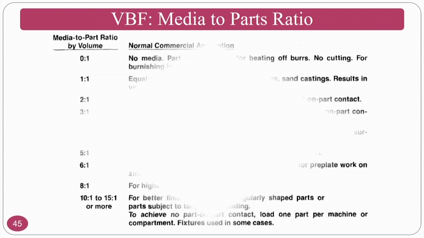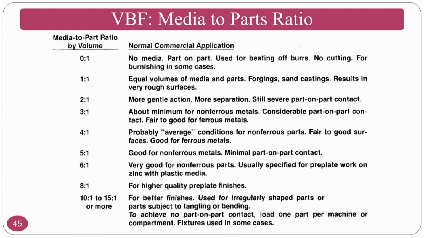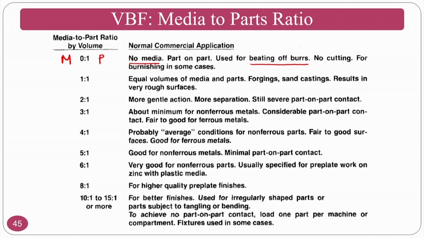Media to parts ratio: if you see, there are varieties of parts. So if it is 0:1, that means that only parts are there, so there is no media. In these circumstances, part to part touch will be there, used for beating of the burrs, and no cutting action will take place, and burnishing will take place. If I want to get a burnishing operation on top of a workpiece, then you have to go for 0:1.